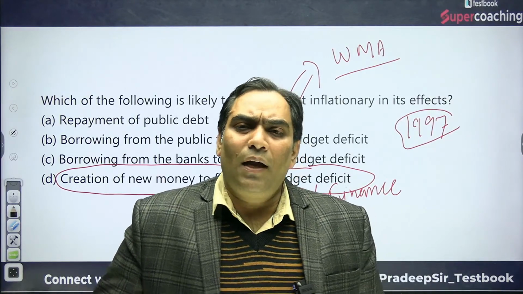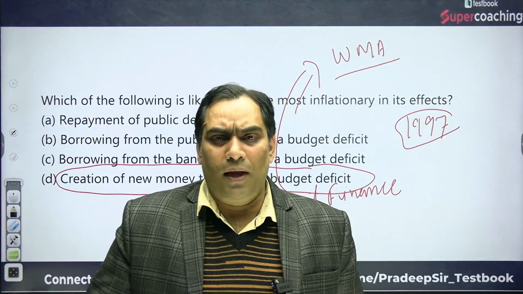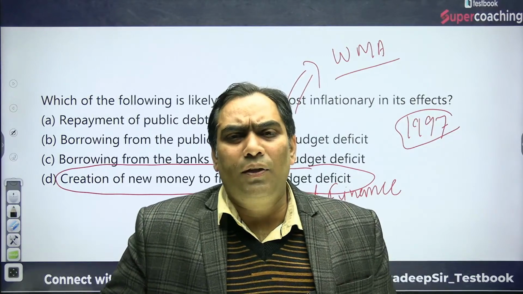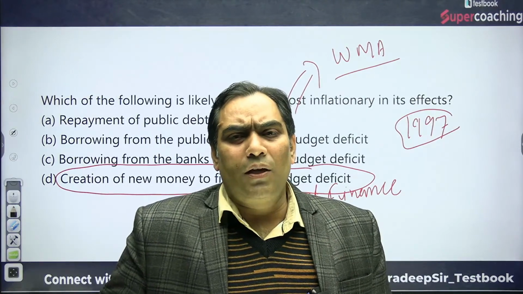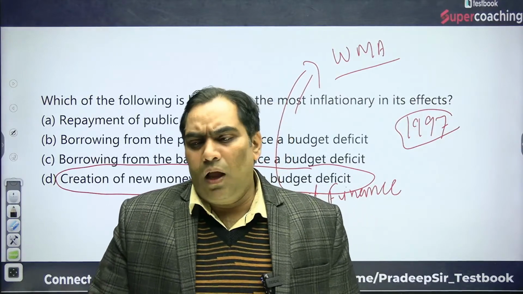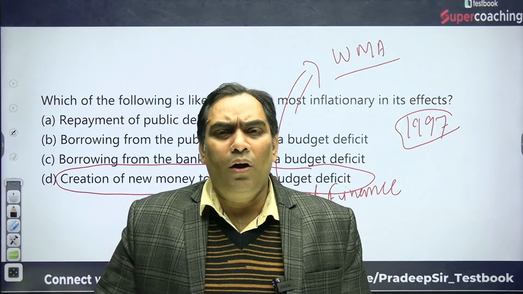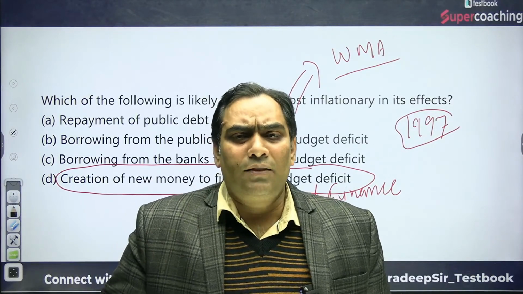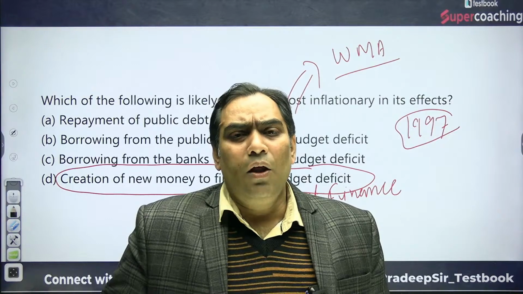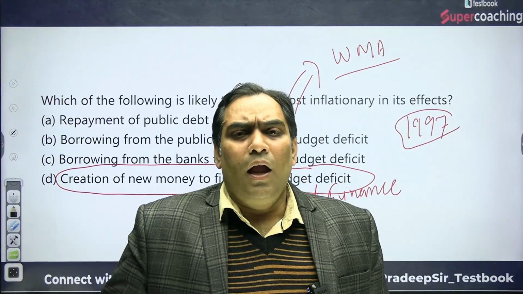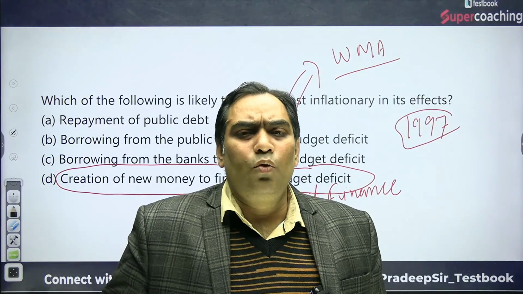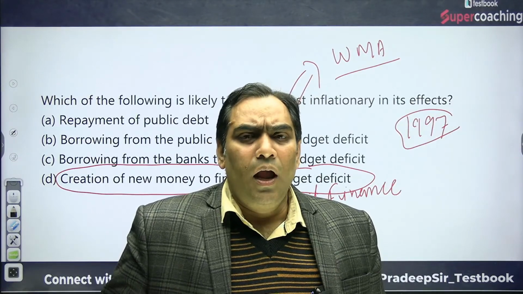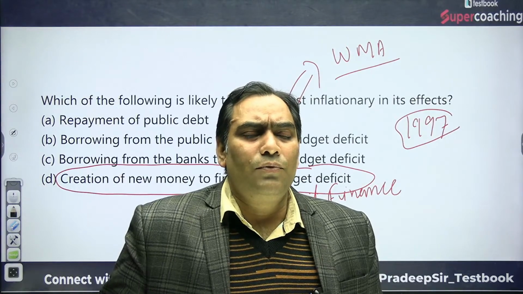On the strength of that, the government used to take borrowings from the RBI for a temporary period, just for the first quarter. It was expected that once the budget and the appropriation bill were passed, the government would return that money. But the government never used to return the money taken from the RBI on the basis of ad hoc treasury bills. The government used to ask the RBI to print new currency against the ad hoc treasury bills, and that was known as deficit financing.